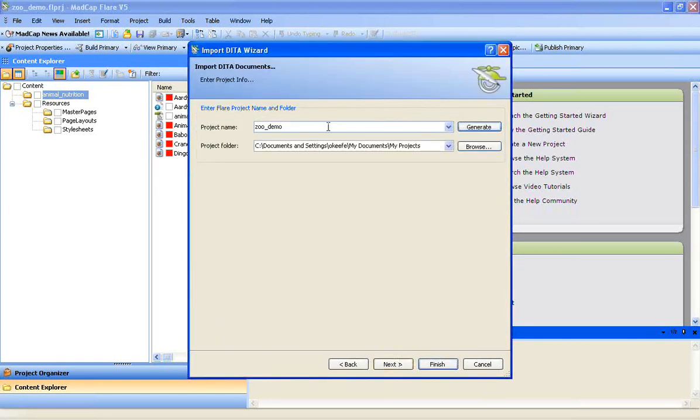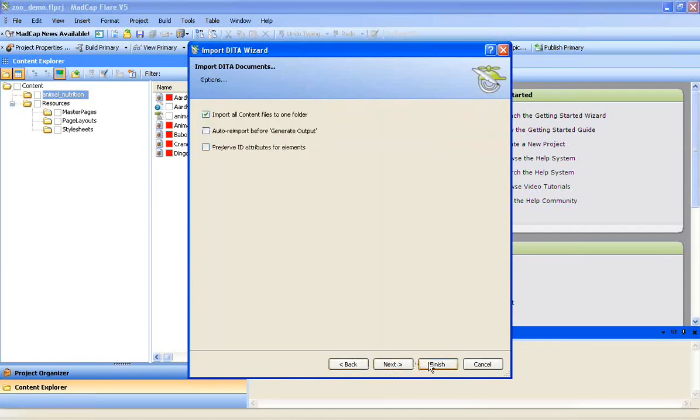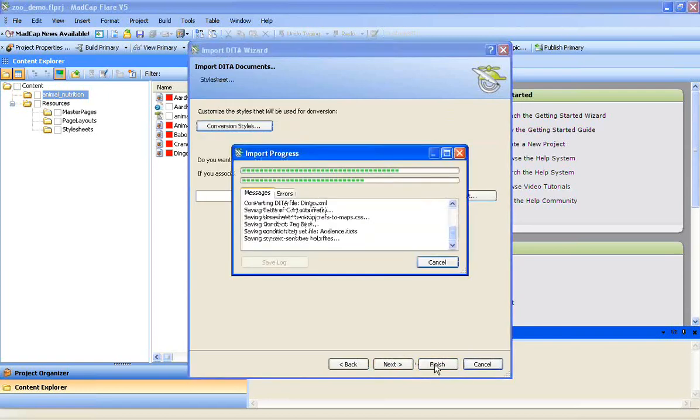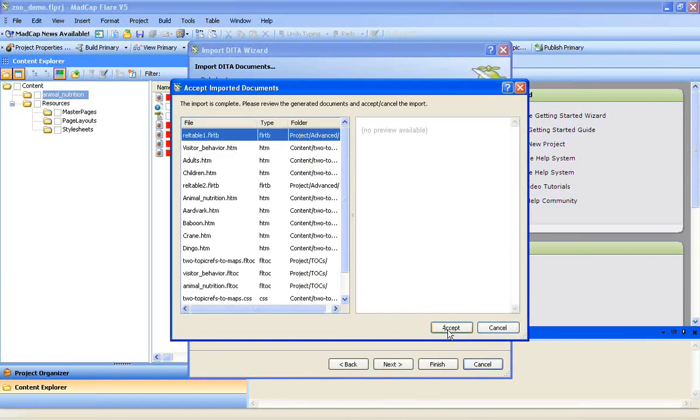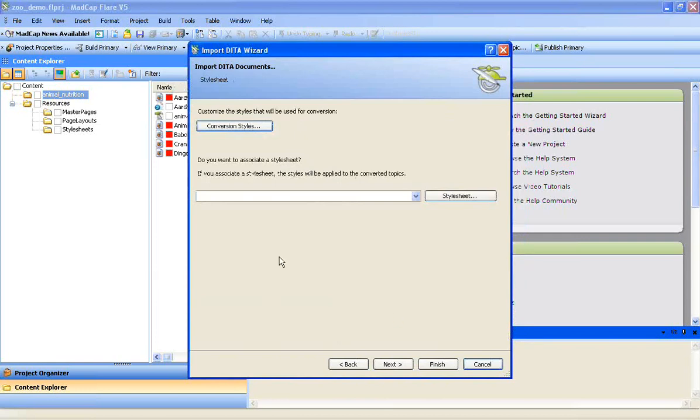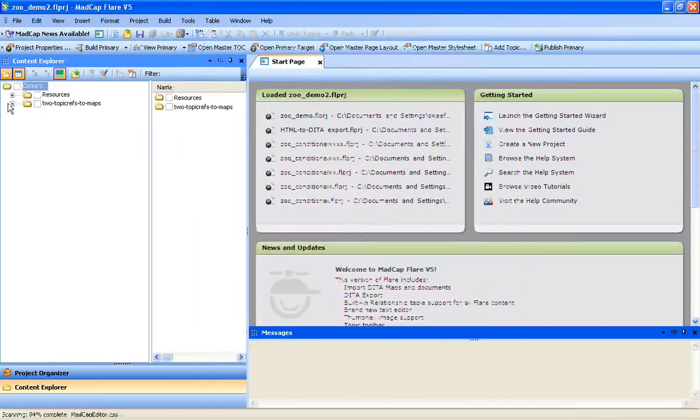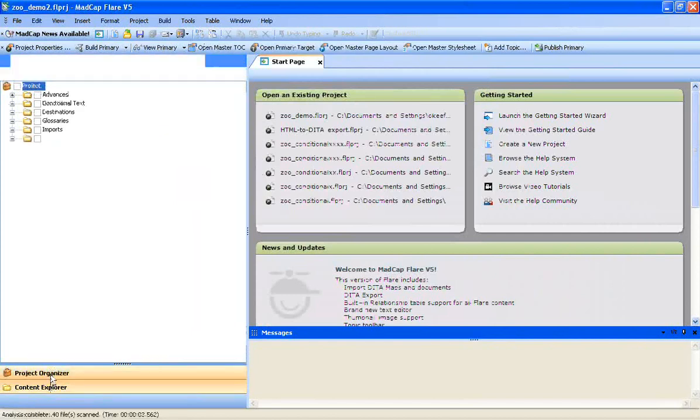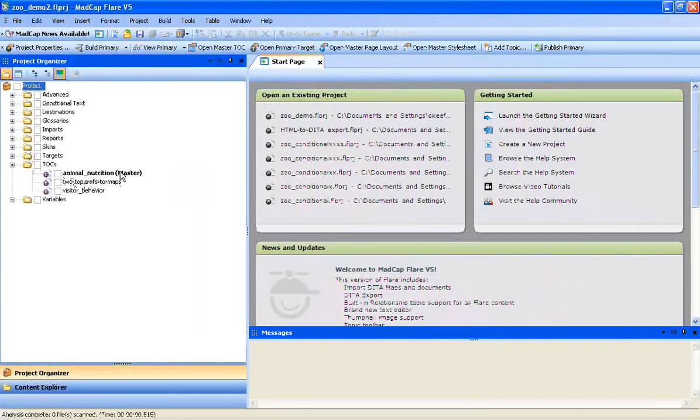What we've done here is we've built a map file that points to both animal nutrition and also visitor behavior. So it points to what amount to sub-TOCs. When I do this, and I run through this, and I have to create a second demo, what's going to happen is that it will correctly render my two tables of contents, or actually my three tables of contents.